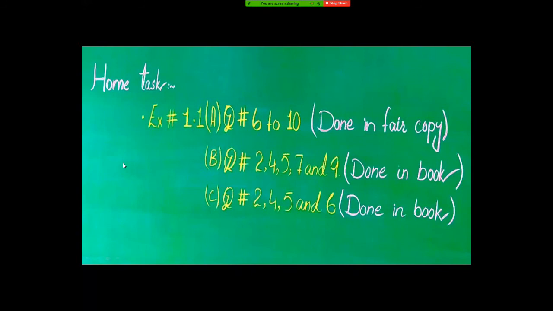The comma is placed just to separate the large numbers, to read or understand them easily. Then the next group consists of 1,000, 10,000, and 100,000. What's the difference between Pakistani and international? In Pakistani, we make groups like 3, 2, 2, but in international, we make groups like 3, 3, 3.